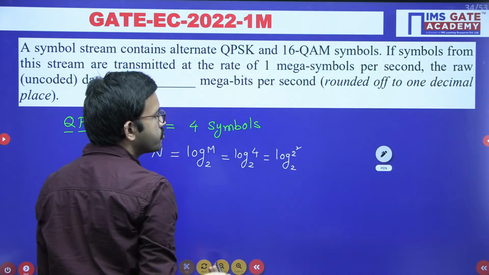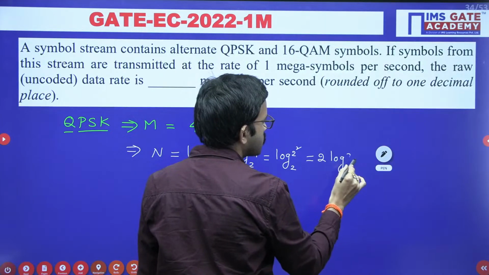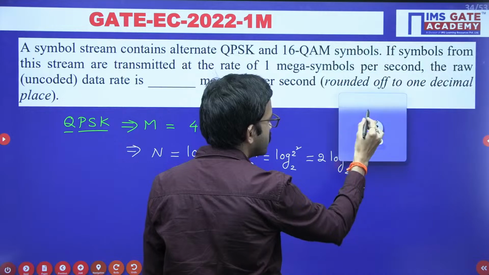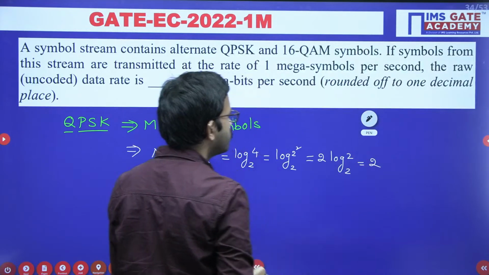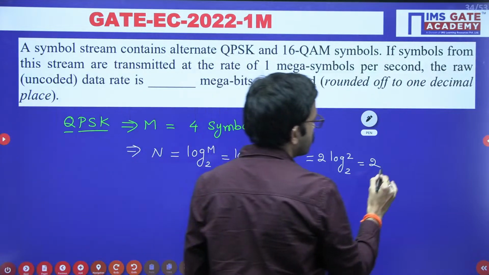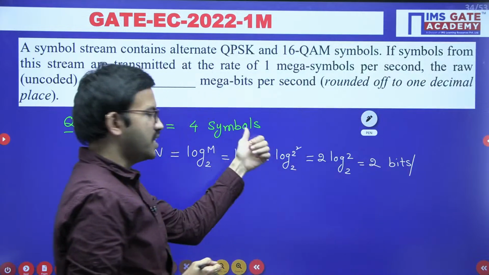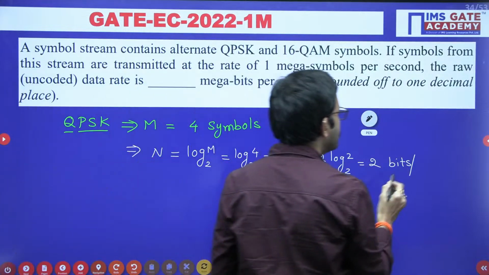So log 2 square base 2 is nothing but 2 log 2 base 2. Log 2 base 2 value is 1. So that means you are going to get 2. Here n is nothing but number of bits, so you are going to get 2 bits for representing each symbol, so bits per symbol.